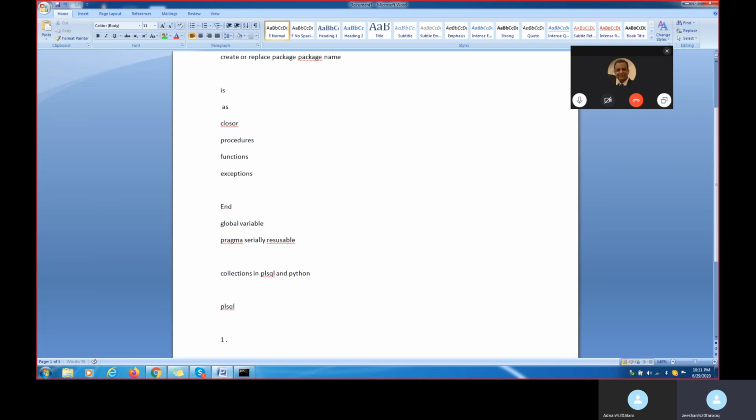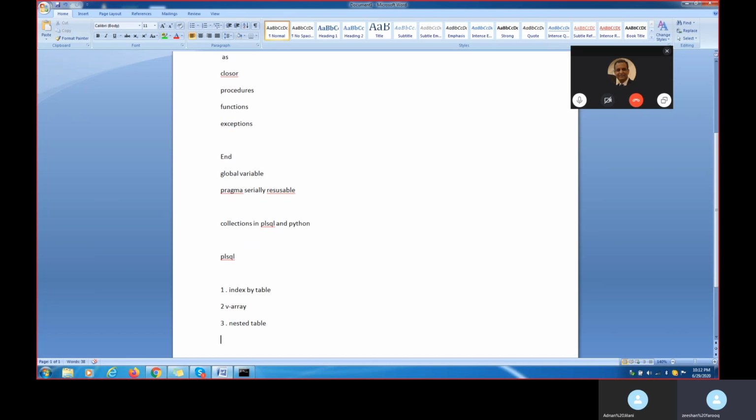Number one, index by table, nothing but a huge amount of data can be retrieved in a very short time. A cursor will take more time to retrieve the data, whereas when we use a collection, a huge amount of data, 10,000 records, can be inserted in milliseconds. Index by table, then VArray, using the collection. VArray, third is nested table.